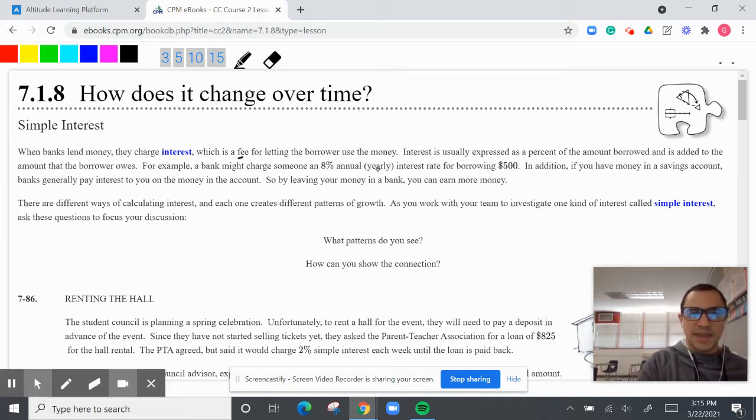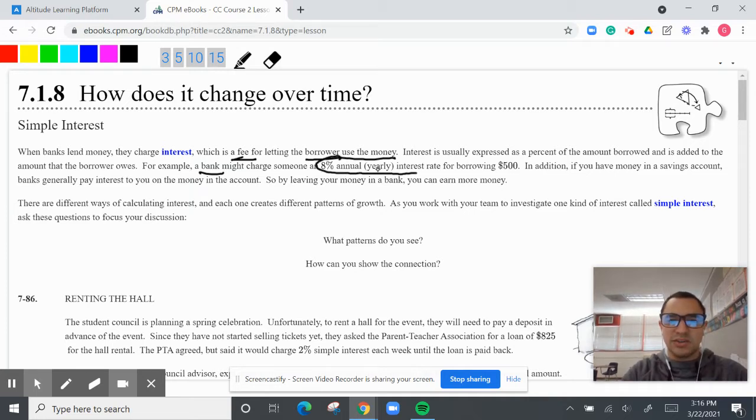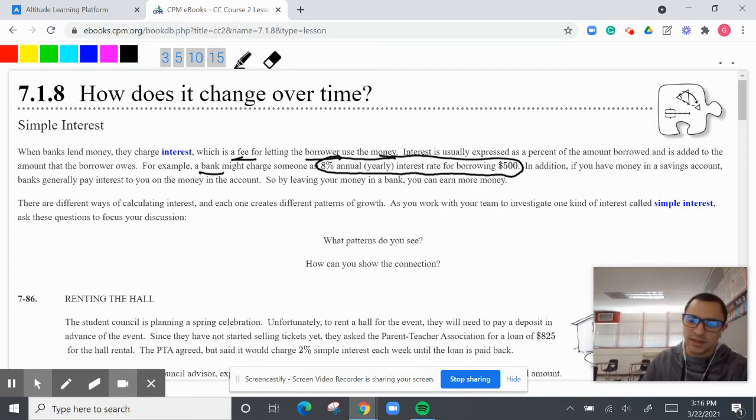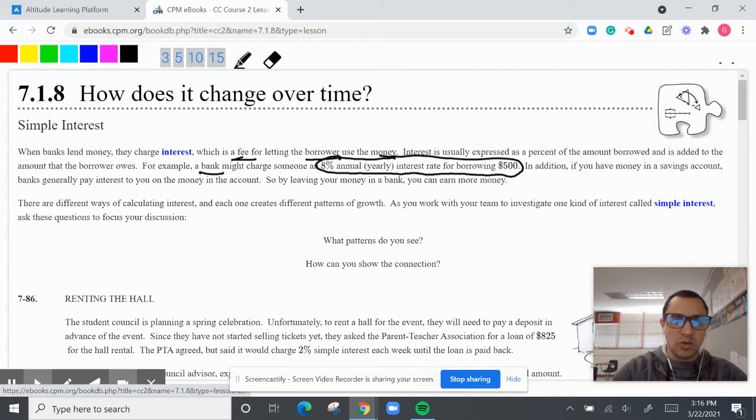Interest is basically a fee for letting the borrower use the money. So like banks are a big one. They will charge you interest, but sometimes they give you interest for savings, like savings accounts and stuff like that. But there's other options. Not going to get into that right now. However, for example, a bank might charge someone 8% yearly interest for borrowing $500. So when you need money, you go to a bank, which I don't recommend you do, but they can give you some money, but they're going to charge you a little extra on top. All right. So anyways, we're going to go over some interest.